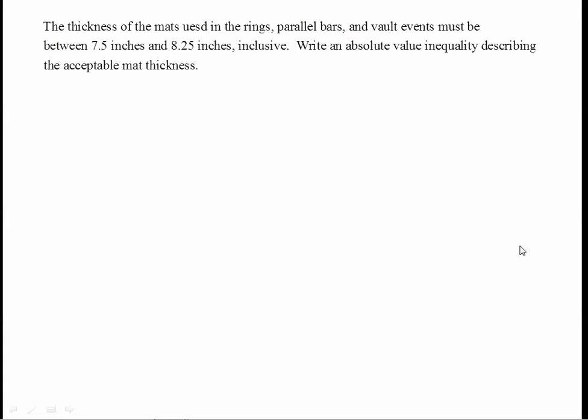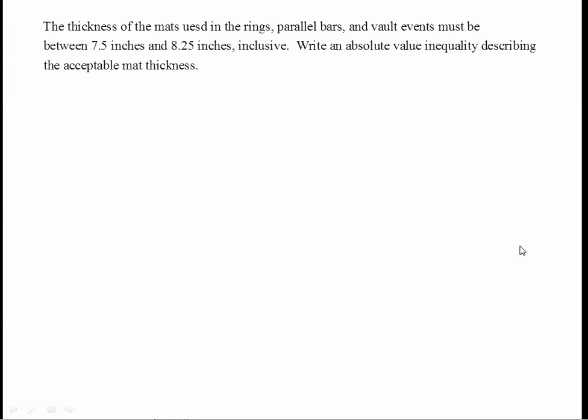Here's a case where, in a sense, we're working backwards. We're starting with the two extremes, right? These mats could be 7.5 inches or 8.25 inches thick or somewhere in between. We'd like to just come up with an inequality describing the acceptable mat thickness.